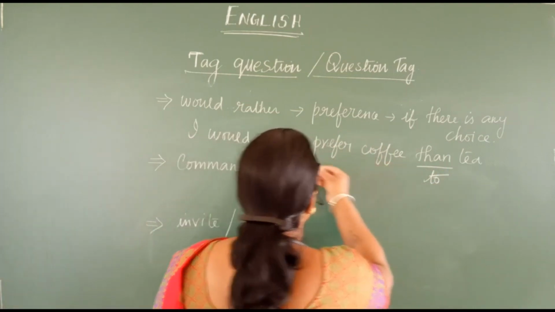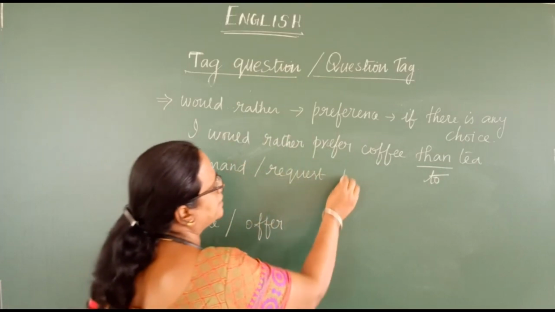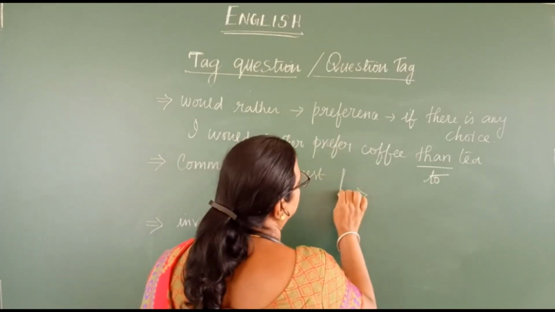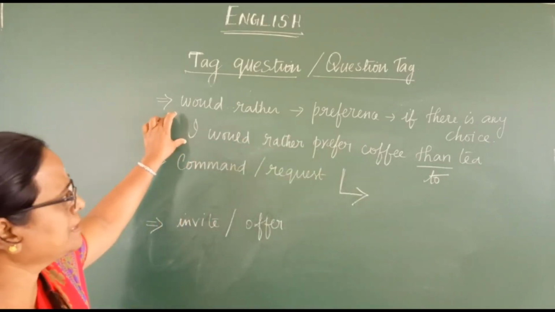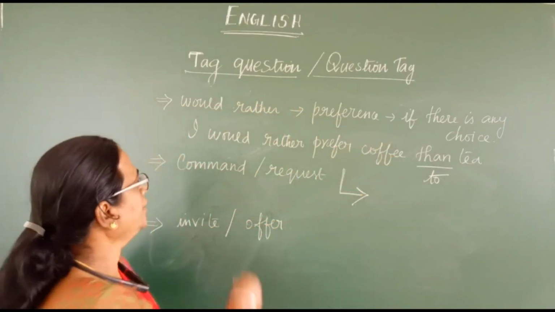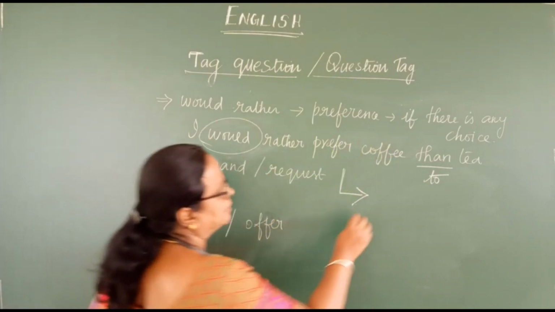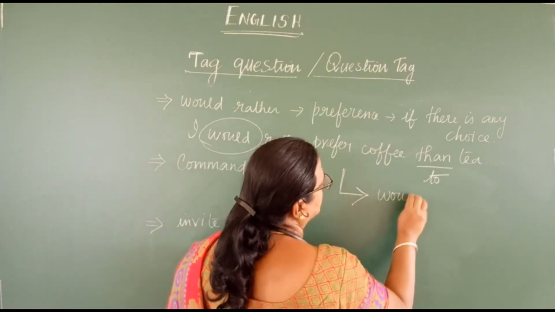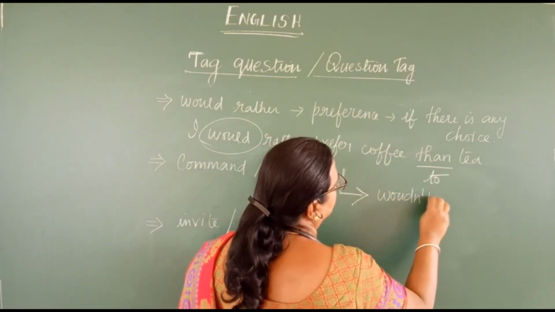Okay. And in this sentence, what is the question tag you have to make? In such preference sentences, if there is any choice to be followed, then you use this word and you make the question tag, that is, wouldn't I?